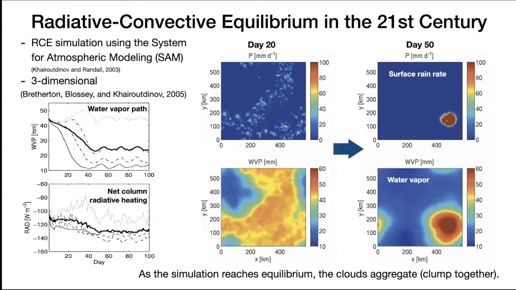And as the model develops, we get clouds popping here and there. Say at day 20, you see the clouds sparsing out throughout the entire domain. And by day 50, the clouds clump together. In atmospheric science, we call this the aggregation of the clouds. These come through the computational equations that go into the model.